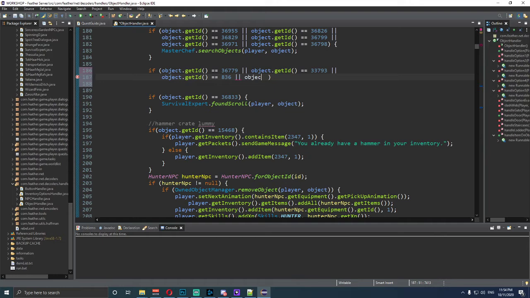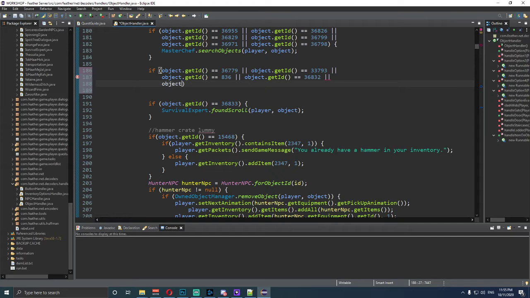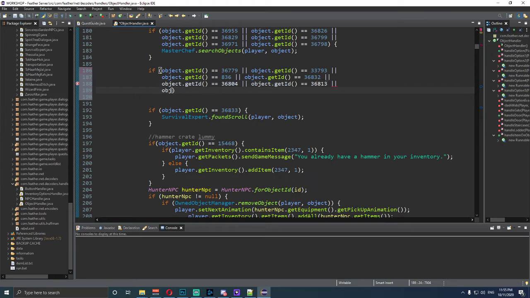I'm going to say object.getID is equal to 36832, and we'll say or again, and we'll say object.getID is equal to 36804, and then we'll say or, object.getID is equal to 36813, or, and then say object.getID is equal to 36803. And then after that, open and close curly bracket.